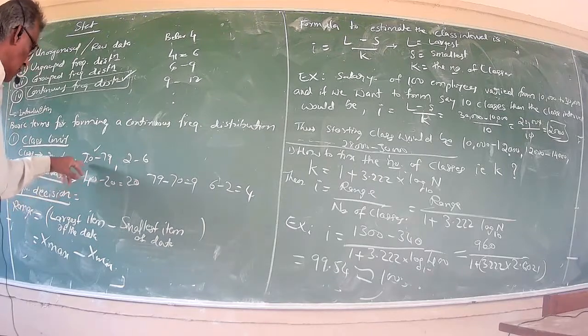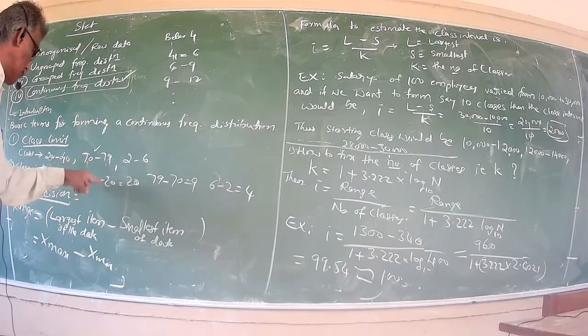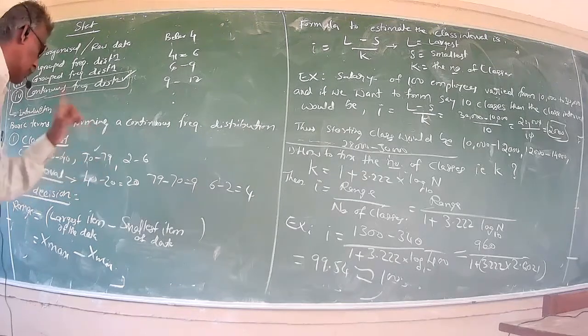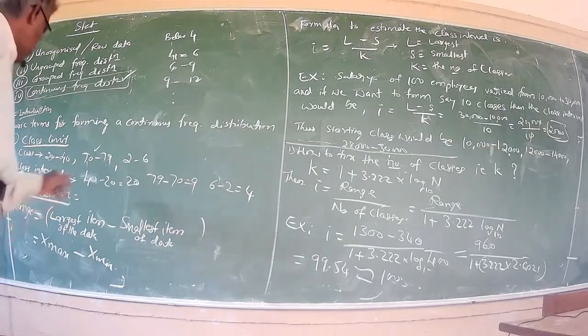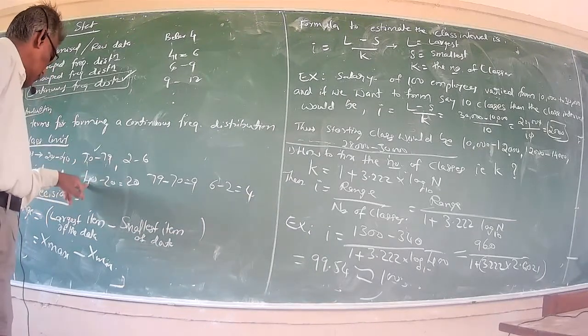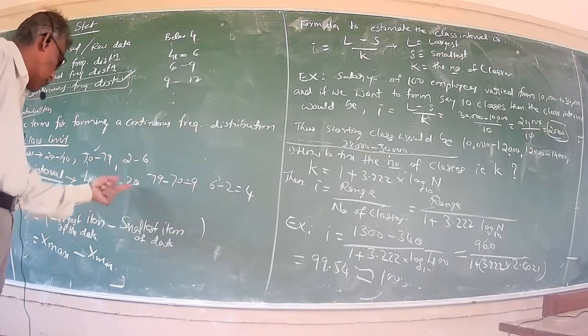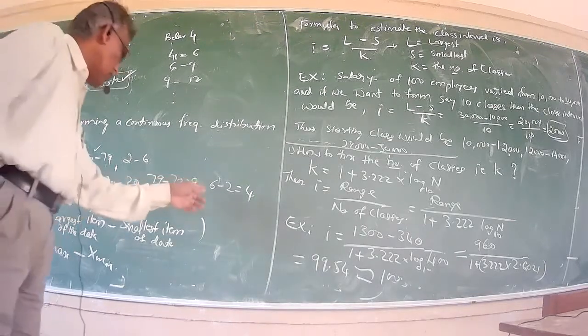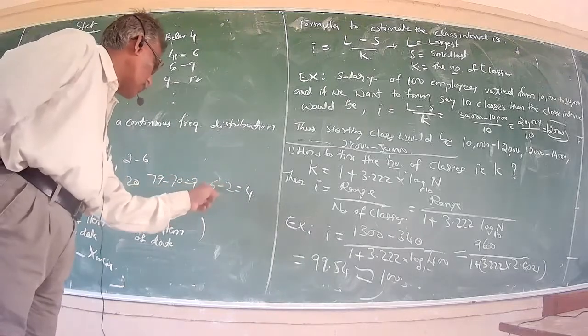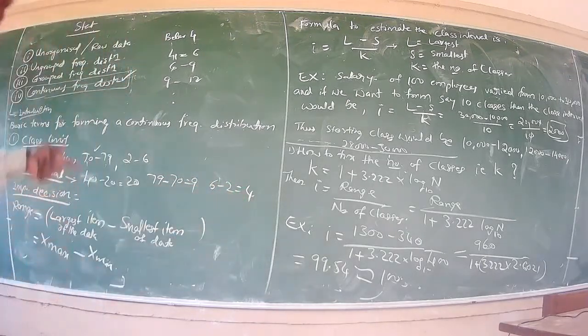In particular, if we consider 70 to 79, the class interval is 79 minus 70, which gives you 9. Here also, in the class 20 to 40, 40 is the upper limit and 20 is the lower limit, so the difference between these two is 20. Similarly, in 2 to 6, 6 is the upper limit and 2 is the lower limit, and the difference is 4. This is the class interval.